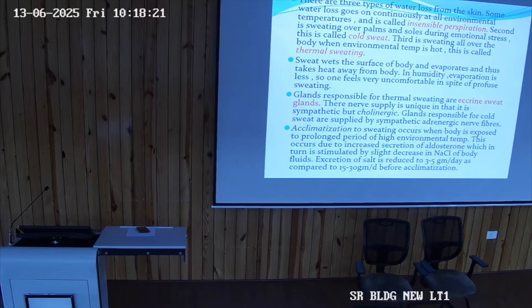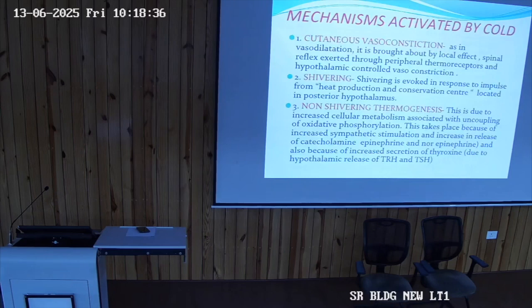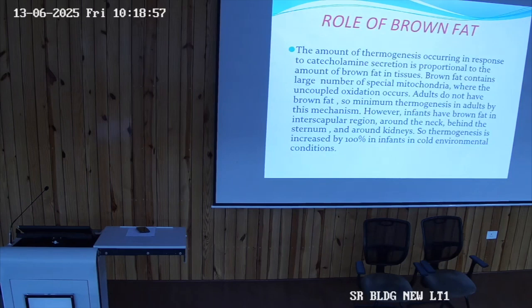Acclimatization: when does it take place? When a person is exposed to these environmental conditions, acclimatization takes place within 7 to 10 days. Where else have you studied acclimatization? In respiration. Activated by cold, there is cutaneous vasoconstriction, and shivering is evoked in response to impulses from the heat production and conservation center. In non-shivering thermogenesis in babies, what comes in? Brown fat, especially. There is increased sympathetic stimulation and increased release of catecholamines, epinephrine and norepinephrine. This is the role of brown fat. It is responsible for a 100% increase in thermogenesis in babies.